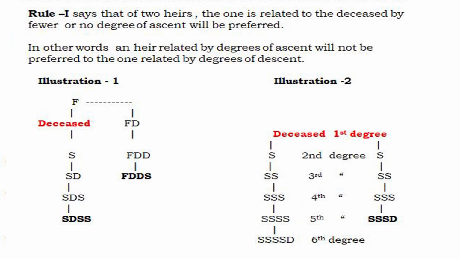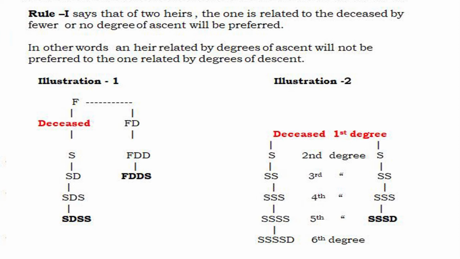So, only descent. No ascent, no connection to the grandfather. Only descent: son, son's daughter's son, and son's daughter's son's son. But the other heir has an ascent: father, father's daughter's daughter, and father's daughter's son.